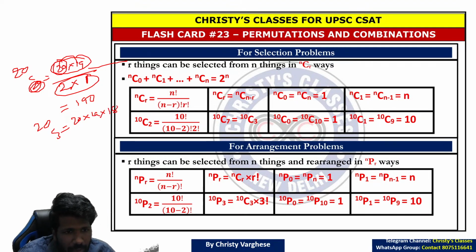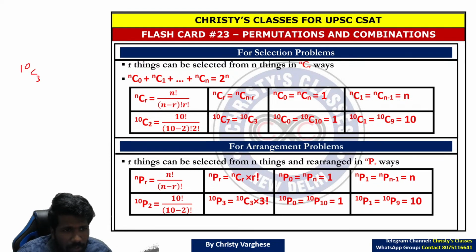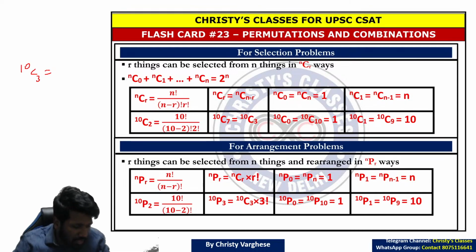If it is 20C3, for example, you have to write 3 numbers starting from 20. 20 into 19 into 18, divided by 3 factorial. So 3 into 2 into 1 you have to do. Remaining numbers will cancel if you apply it this way also. So 3 into 2 into 1 will cancel. The cancellation part you can do yourself and calculate it. Anyway, the answer will come up to 1140, I guess. I hope all of you are understanding this short trick. So calculate 10C3 for me, all of you. What is 10C3?